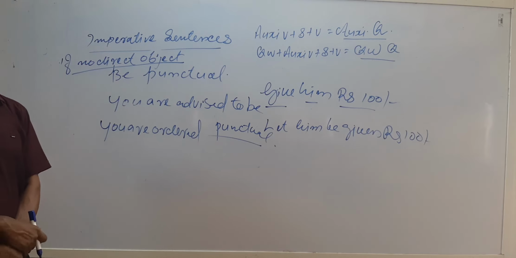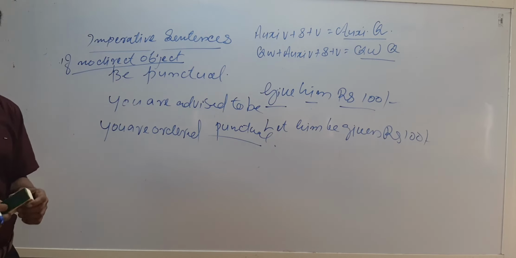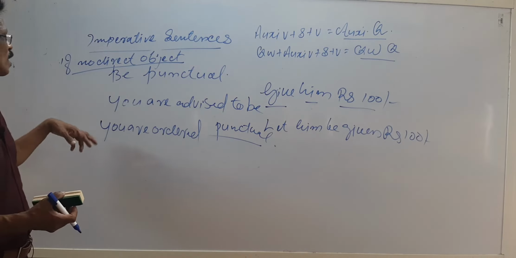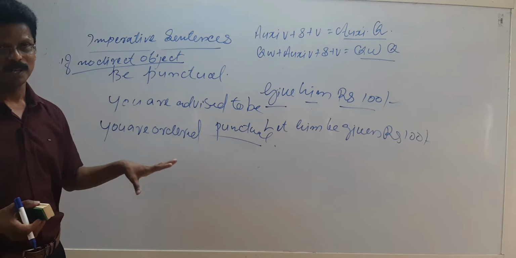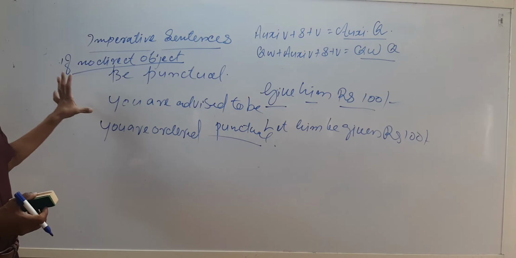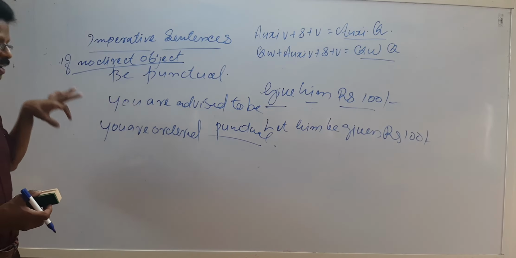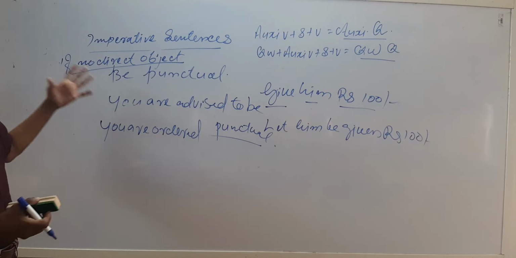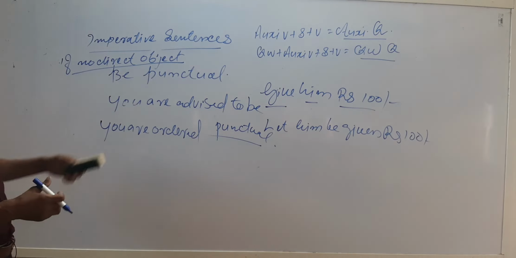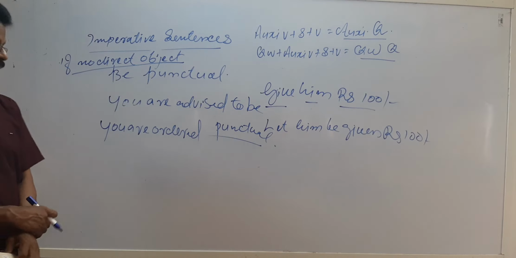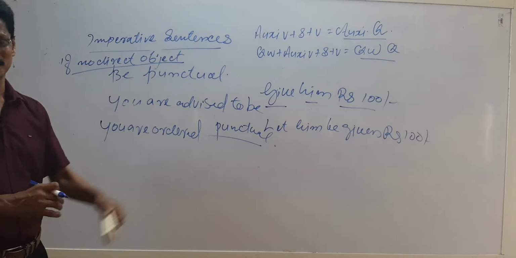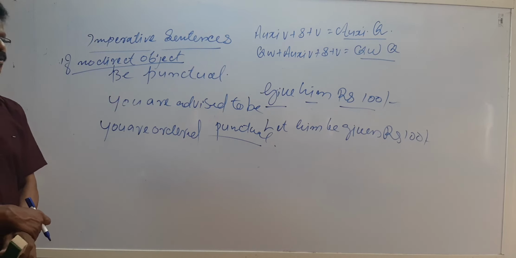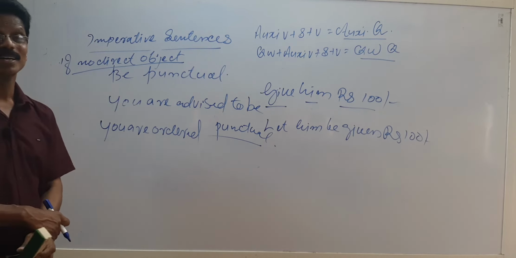Both answers are correct. But generally, if there is a direct object, you have to go for the structure of let plus object plus be plus V3. If there is no direct object, you have to go this way: you are asked, you are ordered, you are requested, etc., plus to and the remaining. You are ordered to get out, to bring, to come in. Come in please: you are asked to come in.